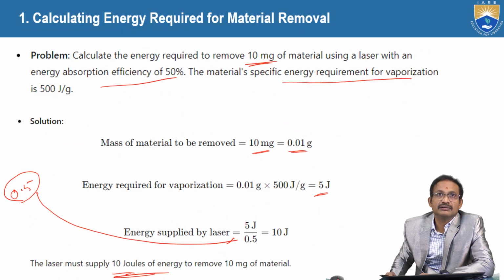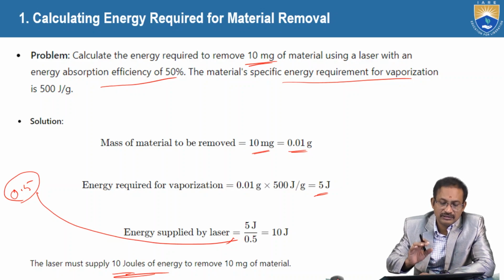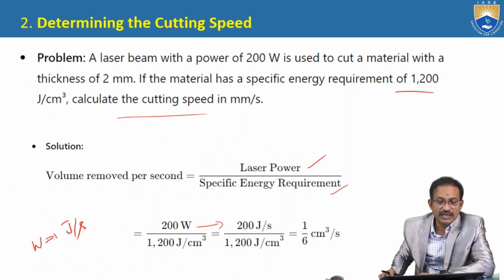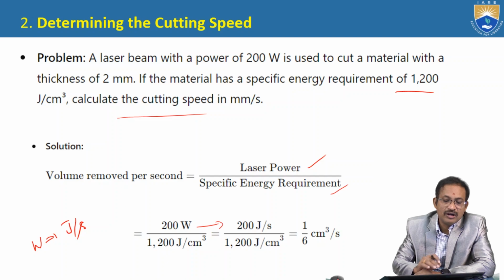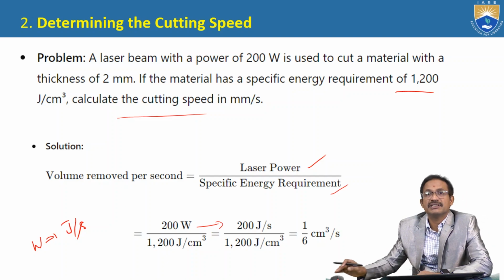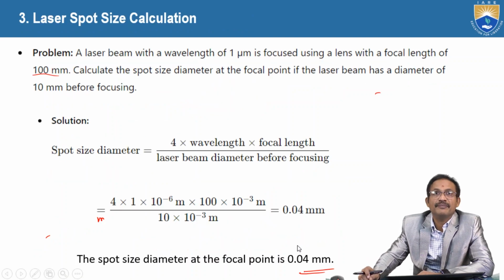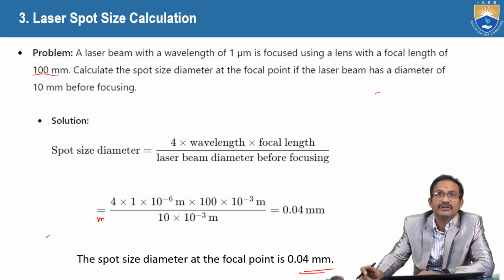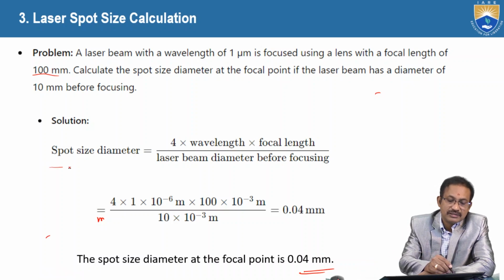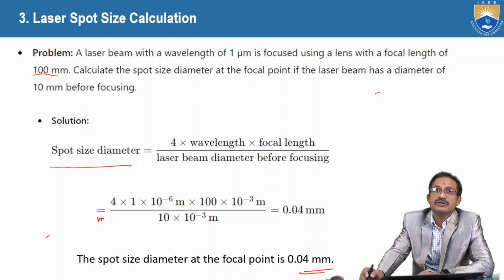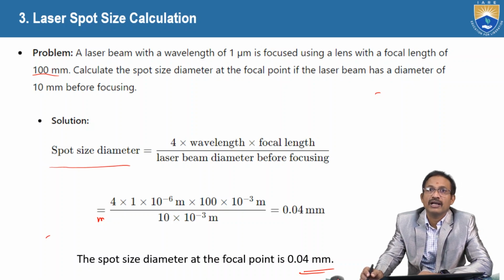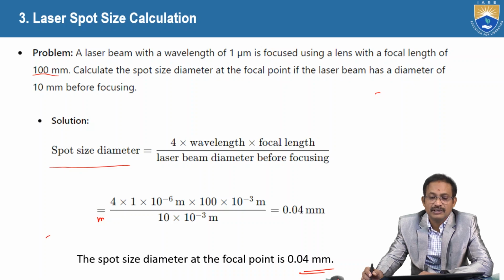Just in the first problem we need to substitute the values directly. And in the second problem, volume removed per second is nothing but laser power by specific energy requirement. Next, in the third problem we have the formula for spot size diameter: 4 times wavelength into focal length by beam diameter.